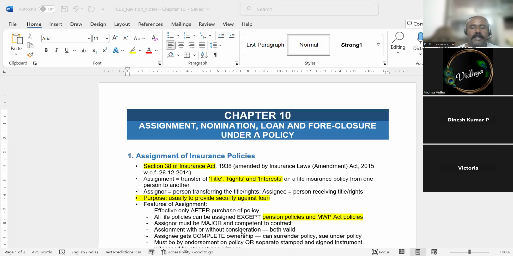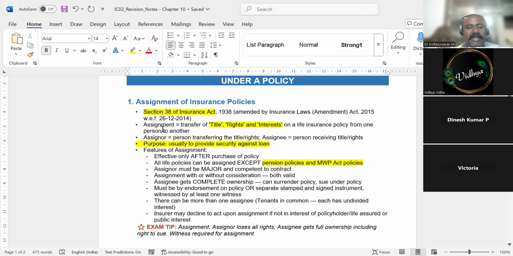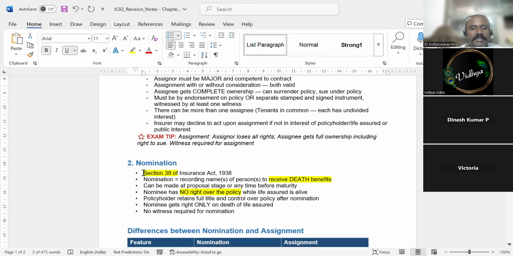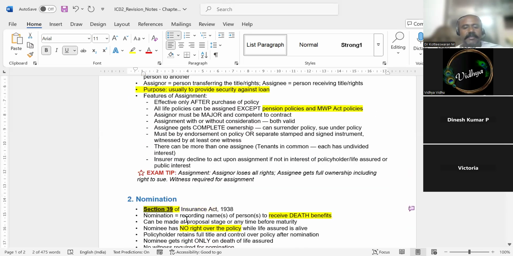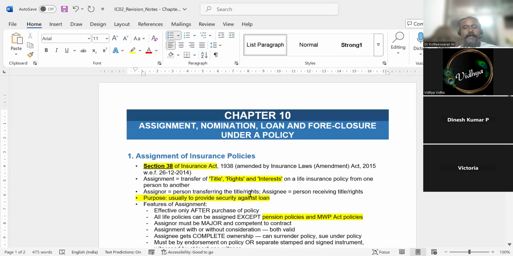Okay. Chapter 10, we will see about assignment, nominations, loan and foreclosure under a policy. Three things. Very straightforward chapter. You need to know the difference between assignment and nomination. So assignment, what is assignment? Assignment is under section 38. Very important question. Nomination is under section 39. This you should remember. Section 38 and 39. 39 deals with nomination. 38 deals with assignment.